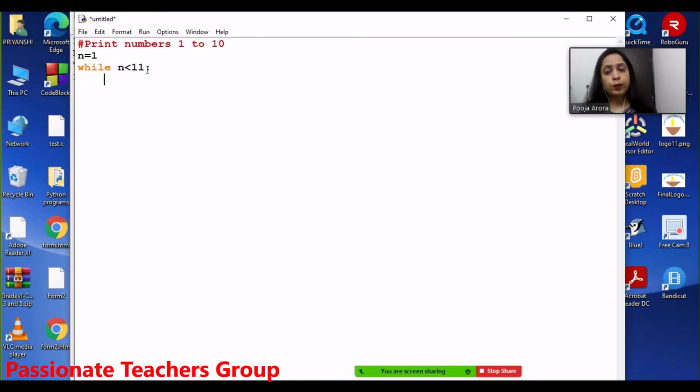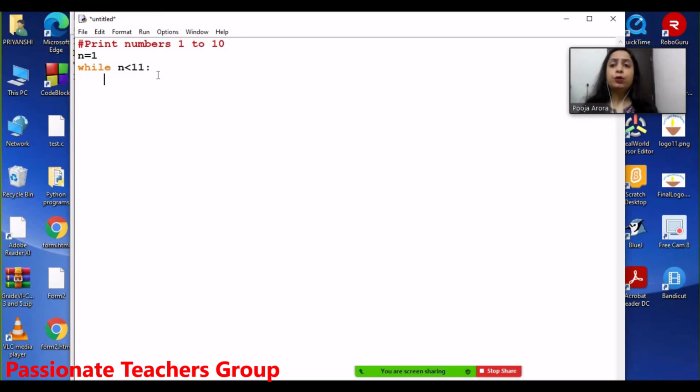As I explained to you in the last class, the moment I put a colon sign, there is an automatic indentation in Python, which means that the body of the while loop starts, and until and unless this indentation is maintained, whatever I am writing just below this indentation will be counted as the body of the while, right?